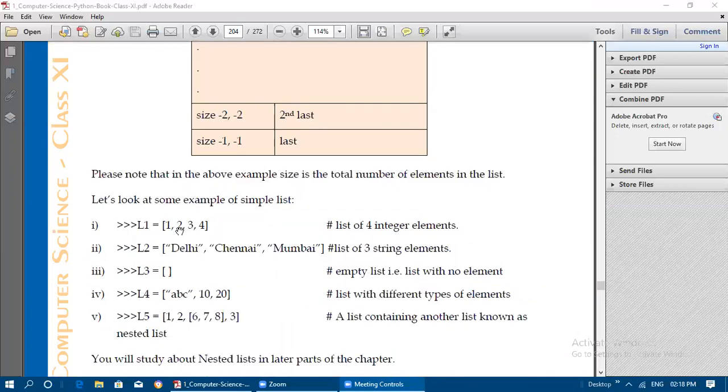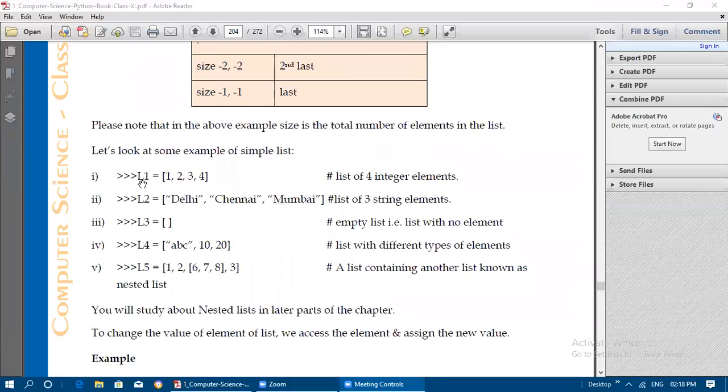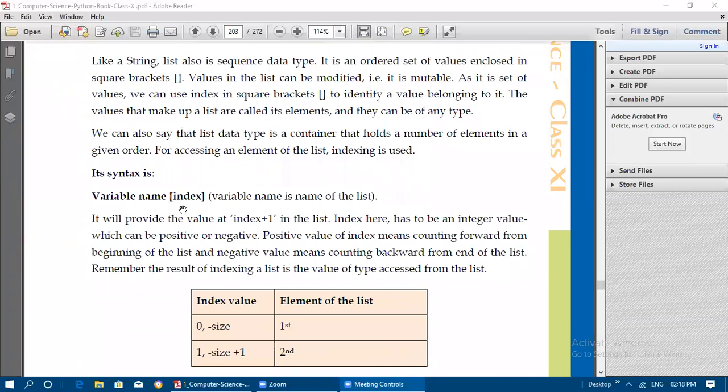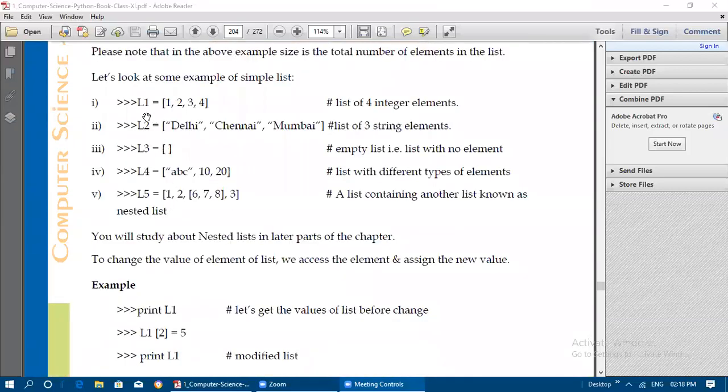Okay, let's look at some examples of simple lists. Now we have a list, that is variable name L1 is equal to... The previous syntax we have seen is for accessing an element in the list, variable name of index. But here, for a list, variable name is equal to, inside the square bracket, if you are passing integer elements like 1, 2, 3, 4, then 1 is placed at index value 0, 2 is placed at index value 1. So 0, 1, 2, 3 are the index values for referring to these integer elements 1, 2, 3, 4.